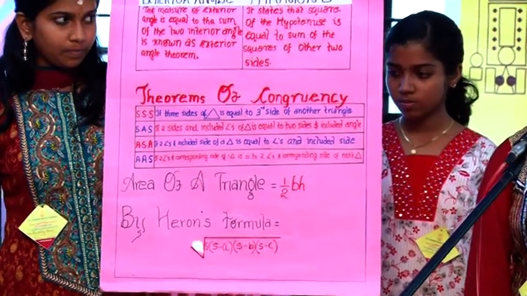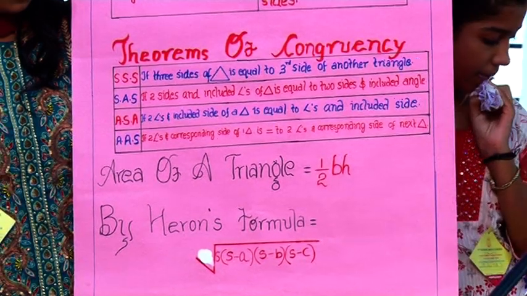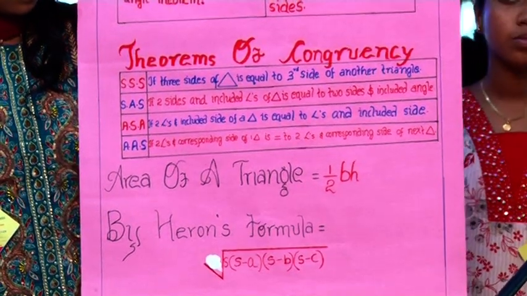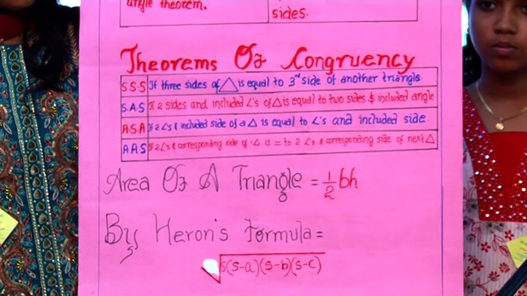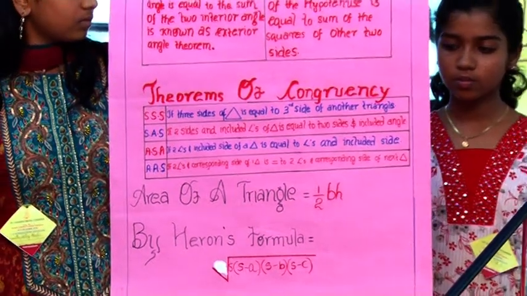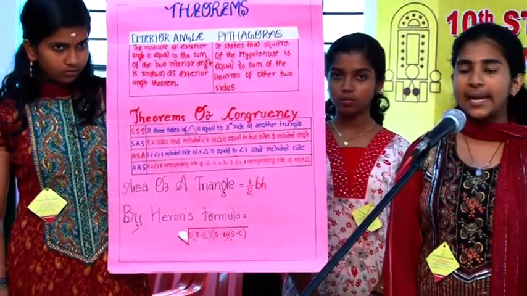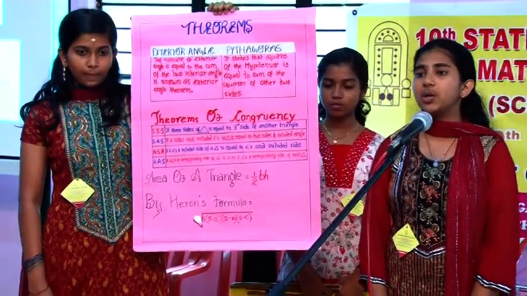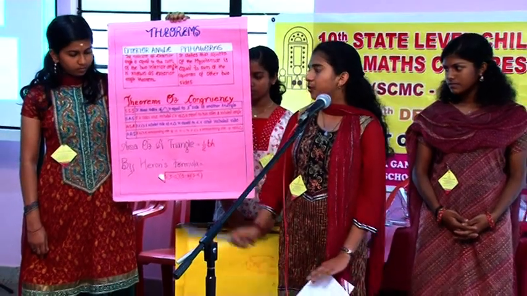Next, we will discuss some theorems related to the congruency of triangles. The first one is SSS. That means if 3 sides of a triangle are equal to the 3 sides of another triangle, it is said to be the SSS criterion of congruence. Next is SAS. That means if 2 sides and the included angle of a triangle are equal to the 2 sides and included angle of another triangle, it is said to be the SAS criterion of congruence.